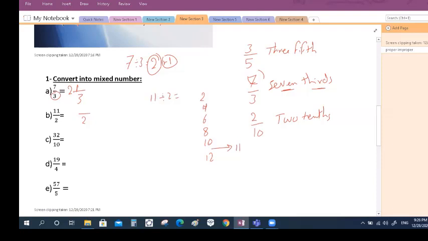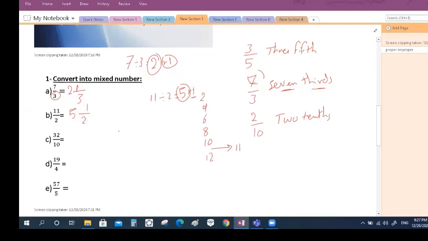So if you divide 11 by 2, it will give you 5 whole. 5 times 2 is 10. 10 from 11, I need 1, so remainder 1. If I have 11 pounds and I have 2 kids, I need to divide the 11 equally between my kids. So each kid will take 5 pounds and remainder 1, I will take it for myself. So here the whole number will be 5, the denominator will be the same denominator, and the remainder will be the numerator.